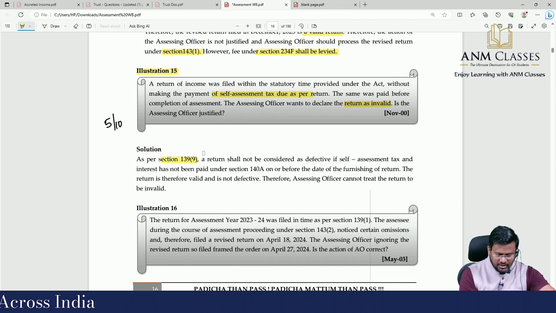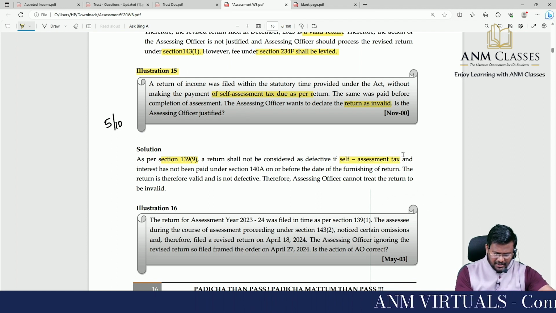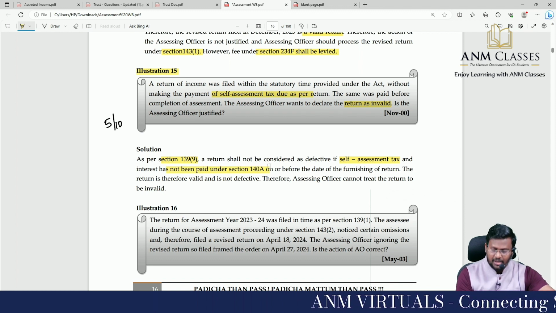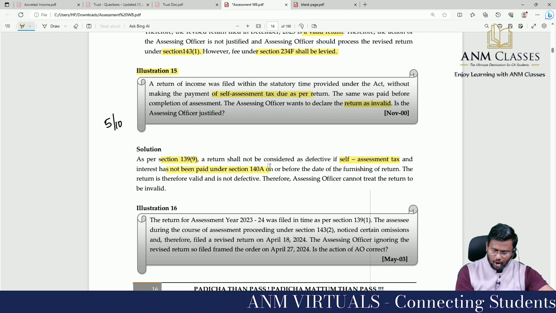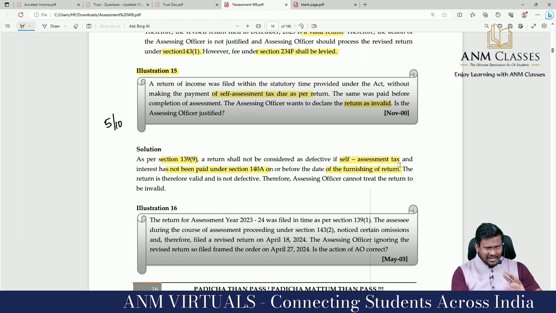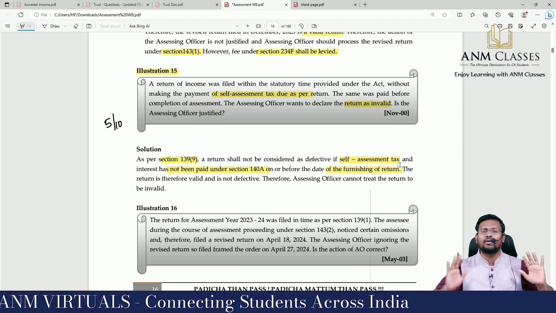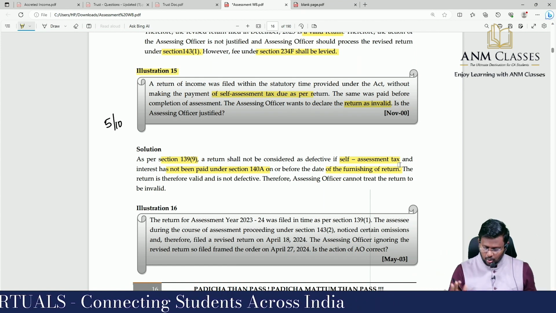As per section 139 subsection 9, what is 139(9)? Defective return. A return shall not be considered as defective if self assessment tax and interest has not been paid under section 140A on or before the date of furnishing of the return. Tax not paid, interest not paid, if that is the only problem, then a return does not become a defective return, it should not.